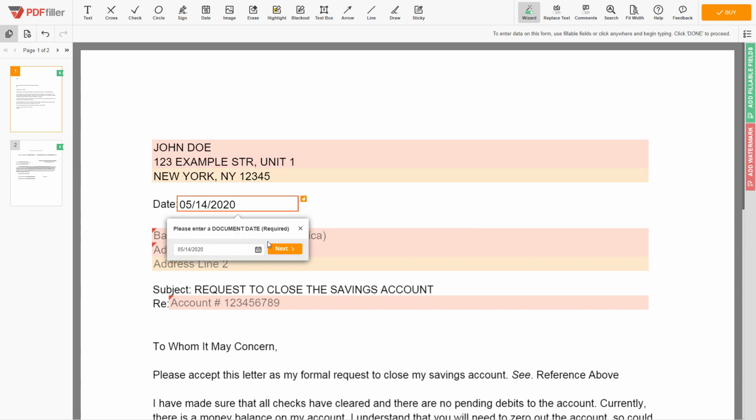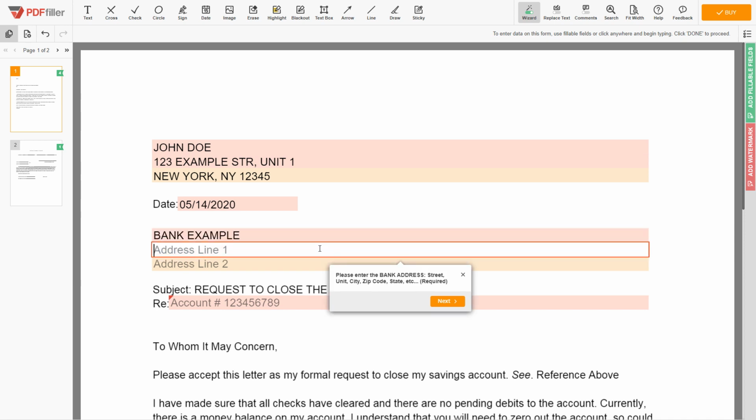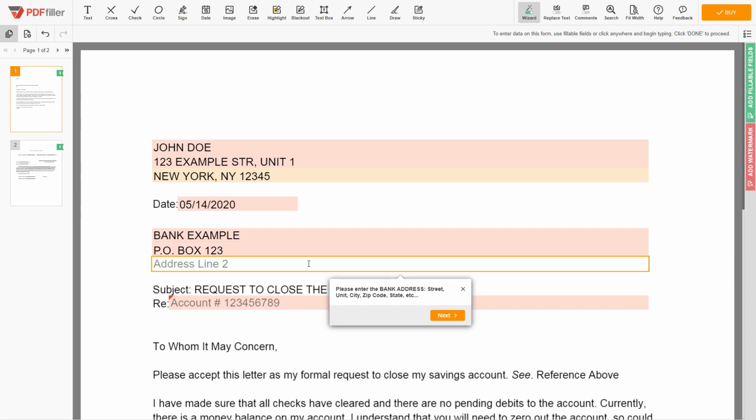Choose your document date. Then, input the bank name, bank example. Now, enter bank address line 1, P.O. Box 123. Address line 2, Miami, Florida 12345.